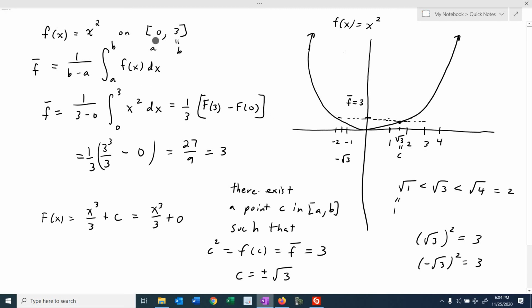Remember the theorem says there exists at least one point in this closed interval from A to B. There could be more than one, right? In our case, there's only one. Okay, now there's another one over here, but it's not in this closed interval. Okay, so this is the point that's guaranteed to exist.